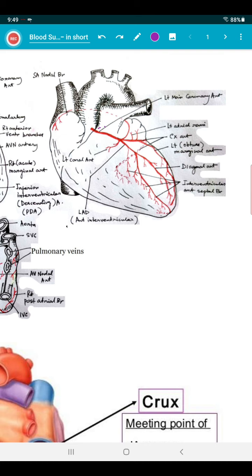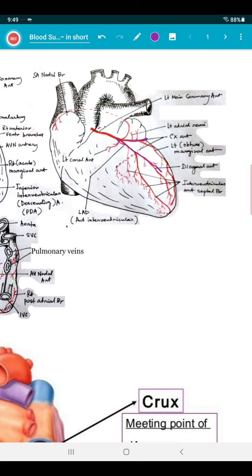One branch is the anterior interventricular branch, another branch is the circumflex artery or circumflex branch. On rare occasions, in 2% of cases, the aforesaid branches arise separately, not from a common trunk, from the left posterior aortic sinus.